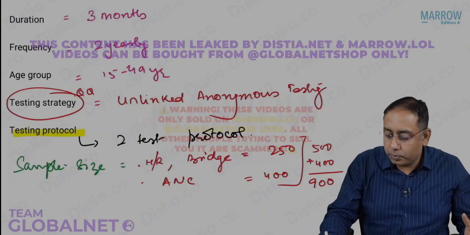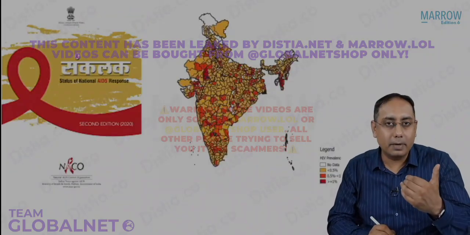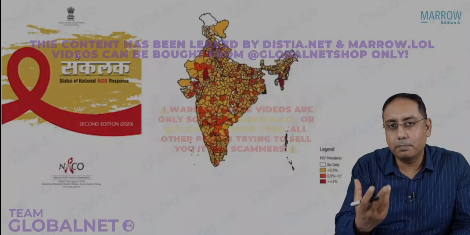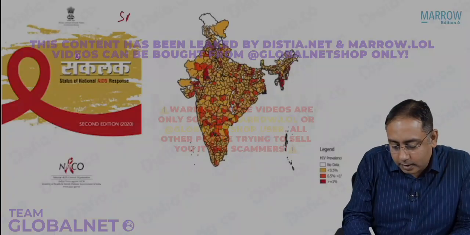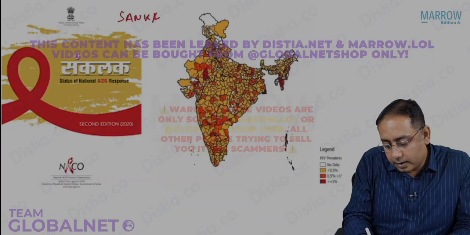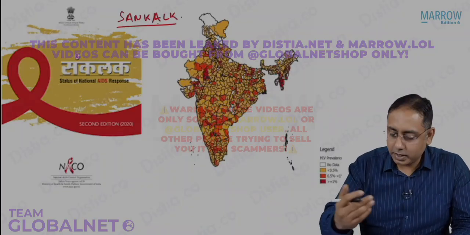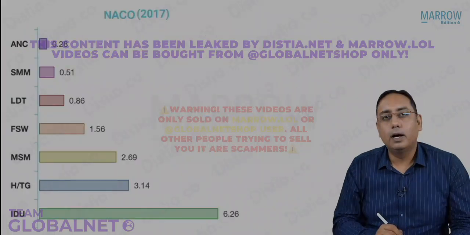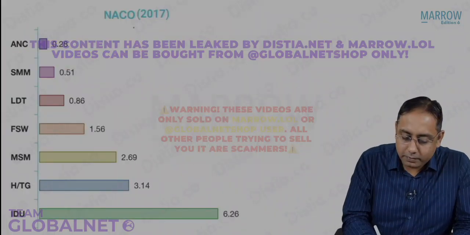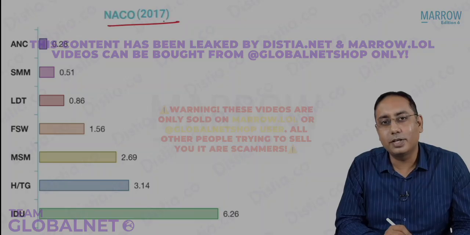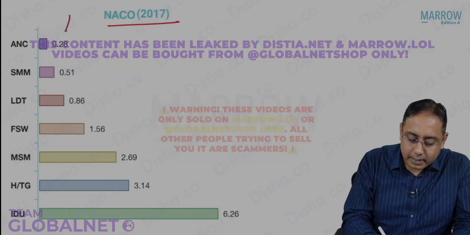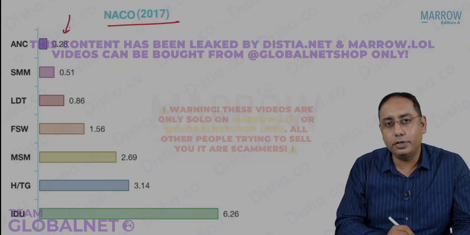So just to show you how this program had been conducted, there is a protocol guideline book called Sankalp. So this actually tells us about the prevalence of HIV. Just to show you a little bit more about the statistics from the HIV serosurveillance conducted in 2016-17, the ANC prevalence was found to be 0.28.